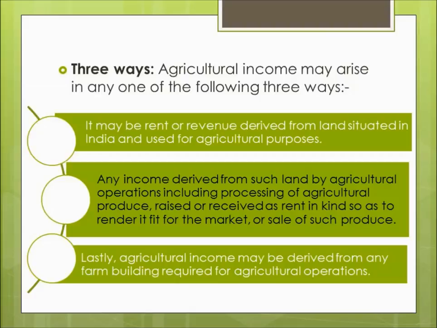Number one is, it may be rent or revenue derived from land situated in India and used for agricultural purposes. So if we are receiving any rent or revenue from any land situated in India which is used for agricultural purposes, if any agricultural activities are being carried out on any land situated in India and we are receiving any kind of rent or revenue from that land, then that income will be categorized as agricultural income.